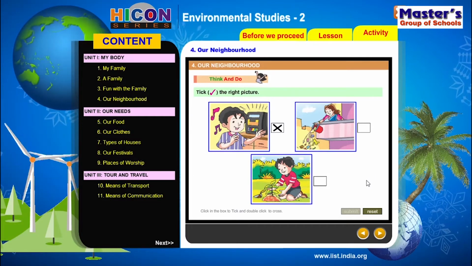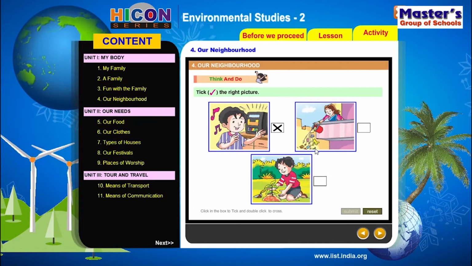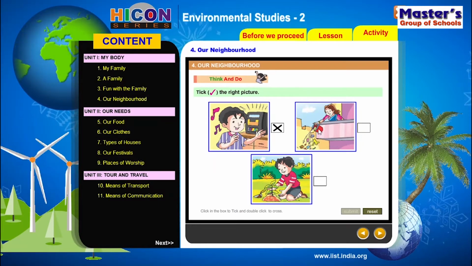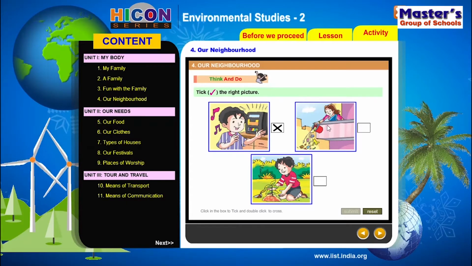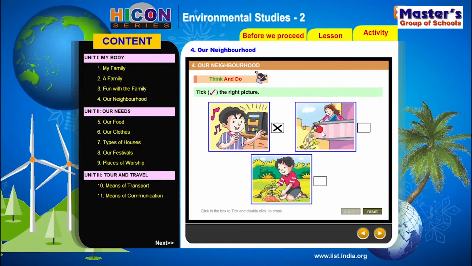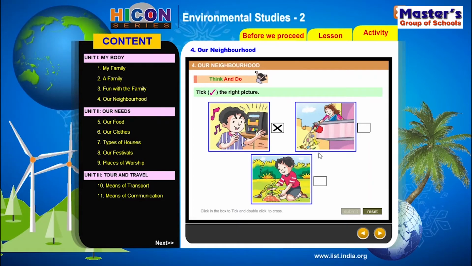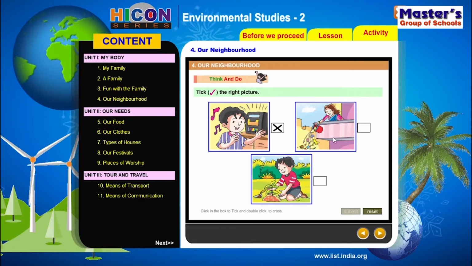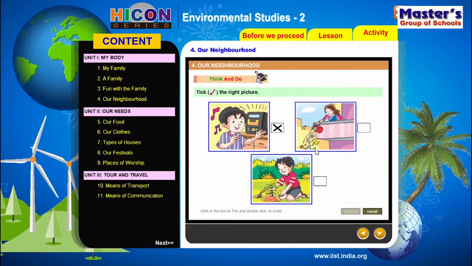In the second picture, we can see a lady throwing the rubbish from the balcony. See, she just brought the dustbin. She kept all the dust in the dustbin in the home, and she took the dustbin out and is throwing it down. From the dustbin, the entire rubbish waste is being thrown down. What will happen? This rubbish waste will fall in her neighborhood.